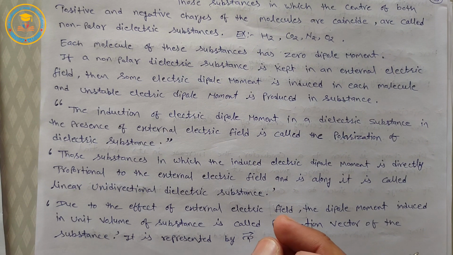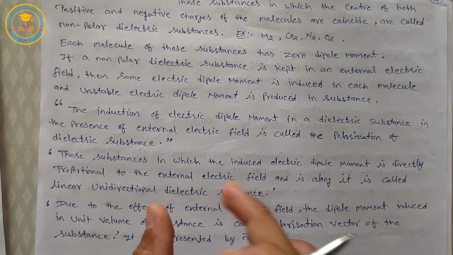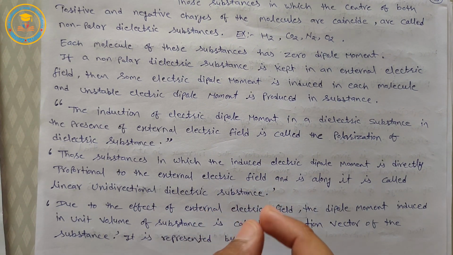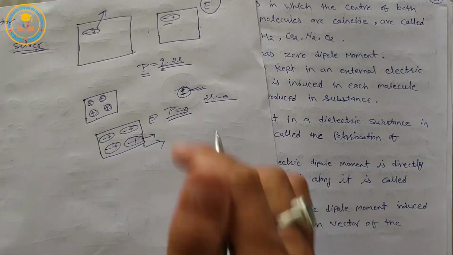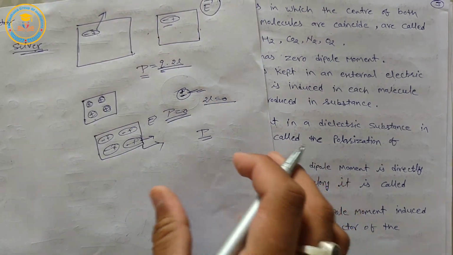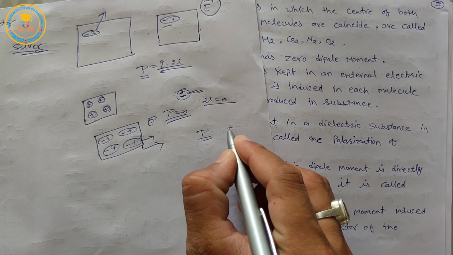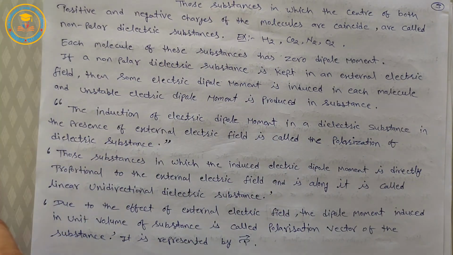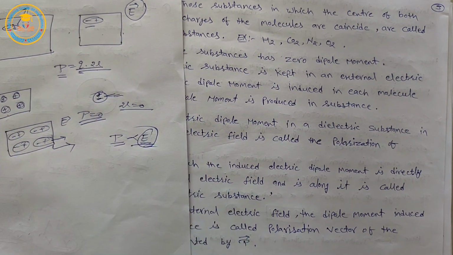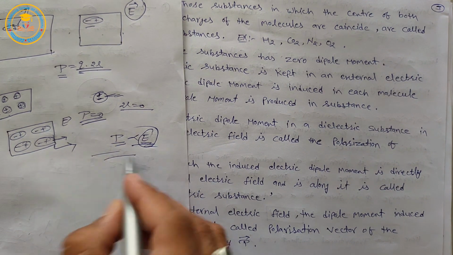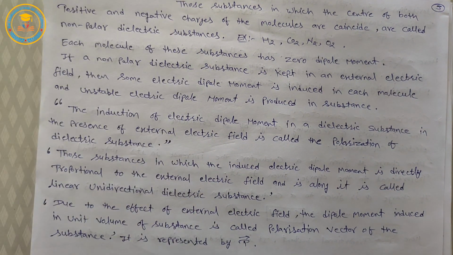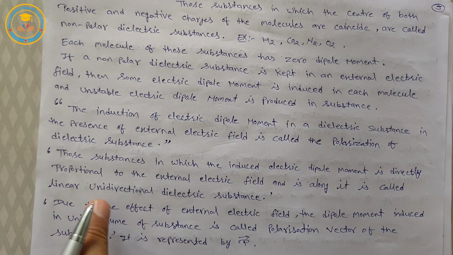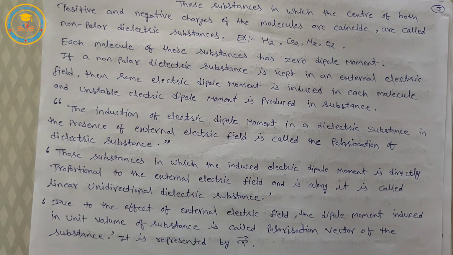linear isotropic dielectric substance. Those substances in which the induced electric dipole moment, suppose P, is directly proportional to the external electric field, and the direction of electric dipole moment is along the electric field, then this type of dielectric substance is called a linear isotropic dielectric substance.